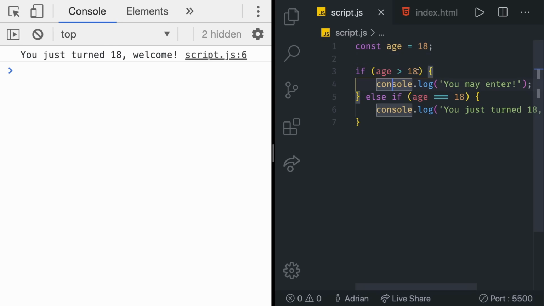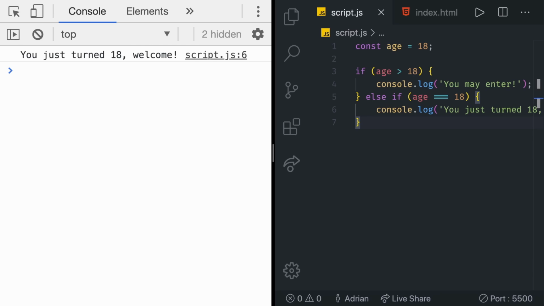As you can see, the first condition, the result of this comparison, turned out to be false. So this block of code wasn't executed. Then we had a second condition, else if, right there, if age is exactly 18, which is true in this case, and then we got this console log. But what if the person is younger than 18? We currently aren't handling that case.